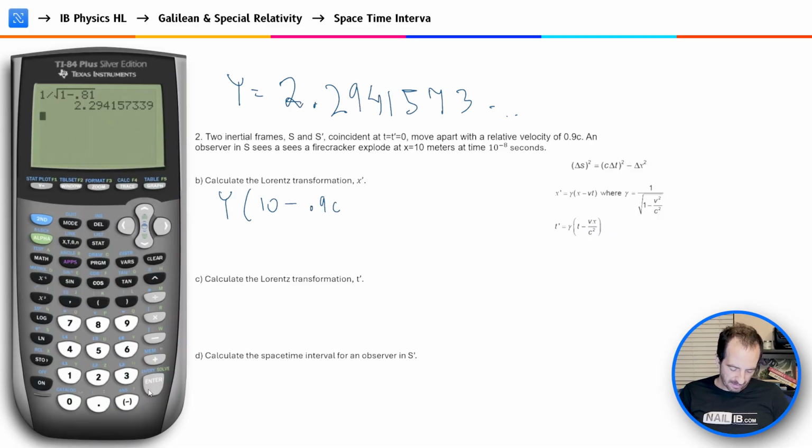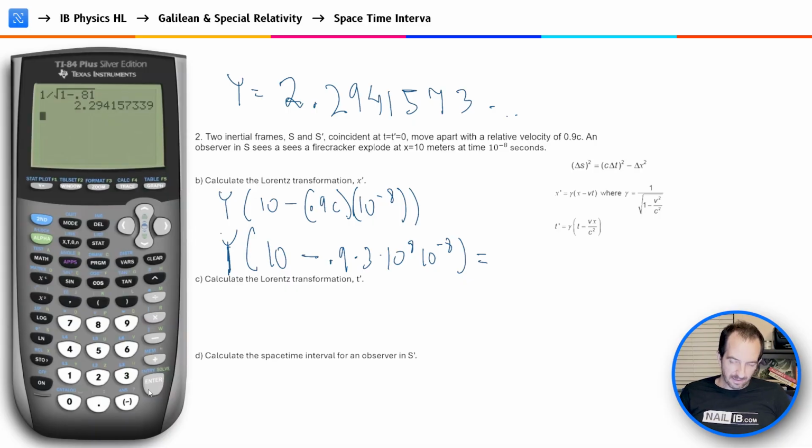0.9 c times 10 to the negative 8, which is the time. And let us see what we get here. c is equal to 3 times 10 to the 8th power, so we have 10 take away 0.9 times 3 times 10 to the 8th power times 10 to the negative 8.